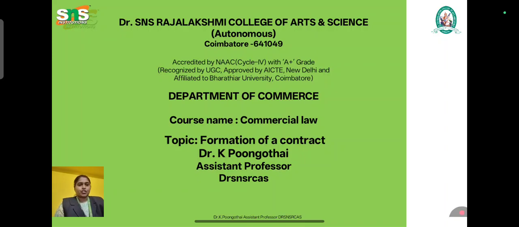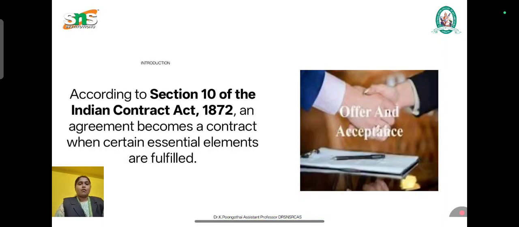Now we are going to discuss the topic formation of a contract in the subject commercial law. Before this slide, we have discussed what is a contract, what are the essentials of a contract, and what are the classifications of contract. Now we are going to discuss the formation of a contract. The formation of a contract refers to the process by which a legally binding agreement comes into existence between two or more parties. That is known as formation of a contract.